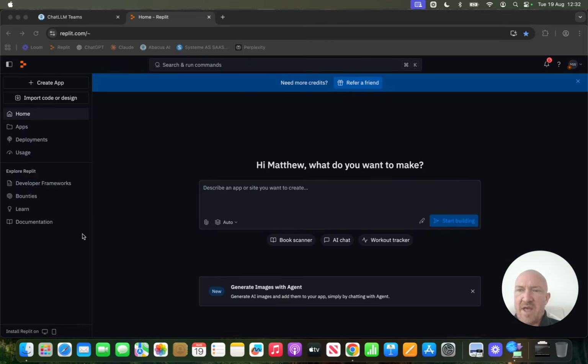Okay, so here I am in Replit. This is my AI agent of choice for creating especially B2B desktop SaaS apps, because it's full stack. It does the front end, the back end, the server hosting, everything. You don't need to use anything other than this. It will do the entire thing from start to finish, and I really like Replit.